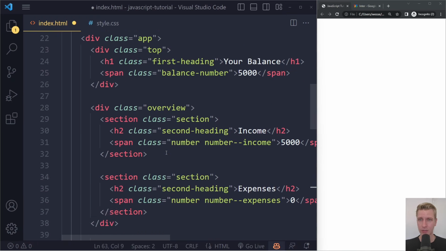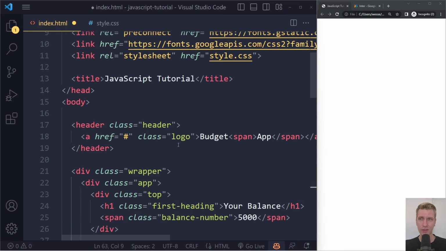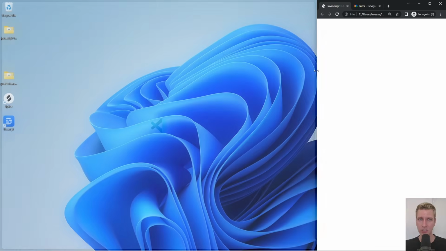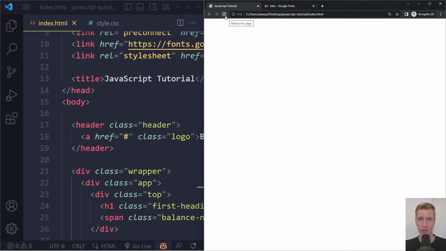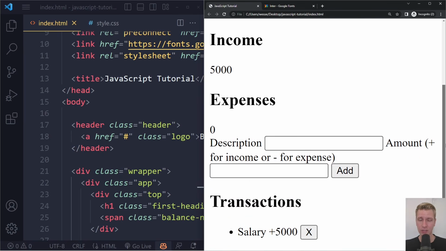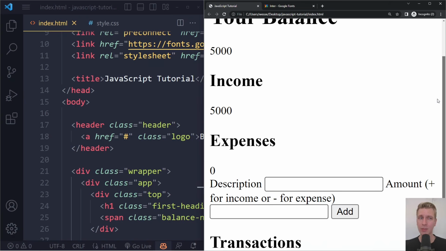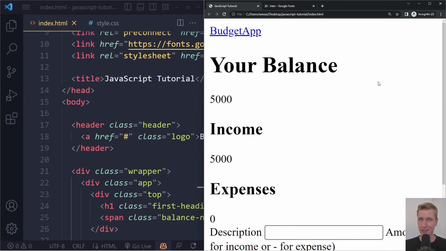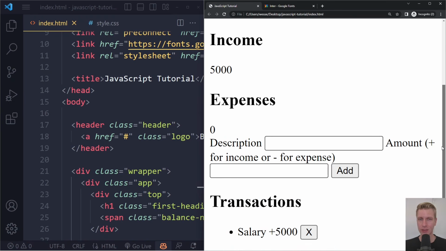So this is going to be a bunch of HTML. You can go through it if you want. It's not really important for now. It's a JavaScript video, so I don't want to spend too much time on this. But now if I refresh, you can see we now have the actual information, the actual raw information for this project. And it doesn't look great, right? So this is not easy to consume. This is not pleasant to interact with either.